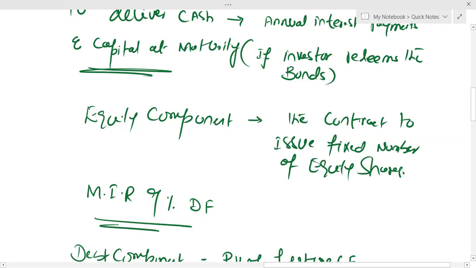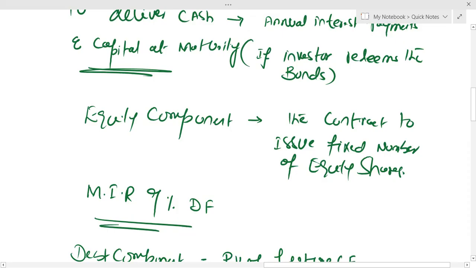To calculate the value of the debt component, and after calculating the value of debt component, equity component is a balancing figure. Equity component is just a balancing figure. And after calculating the debt and equity component, issue cost will be allocated according to the values of debt and equity component. And issue cost will reduce the carrying amount of debt and equity component.